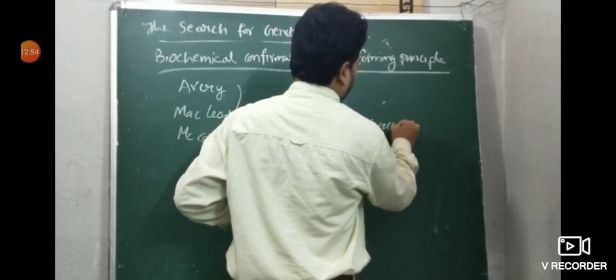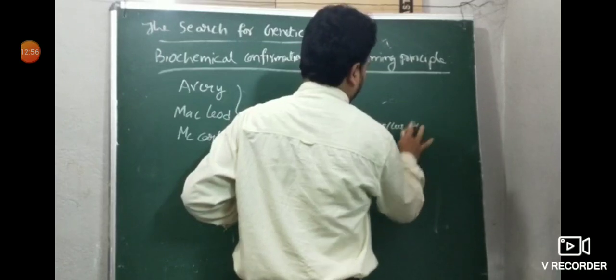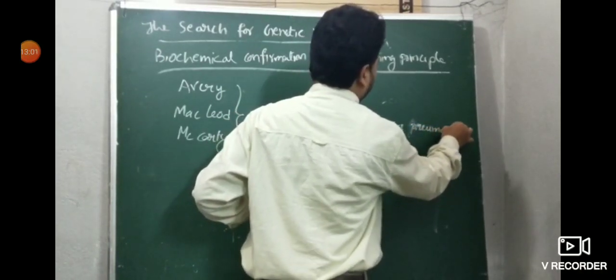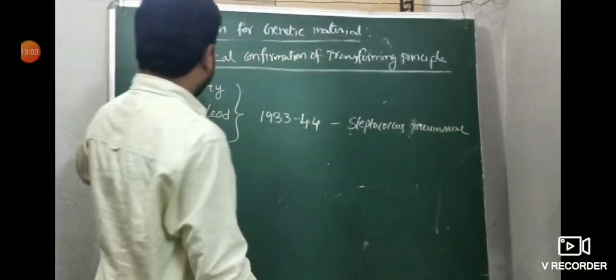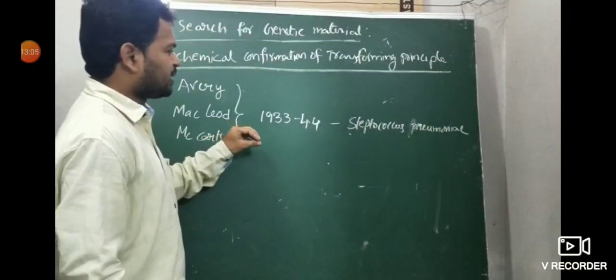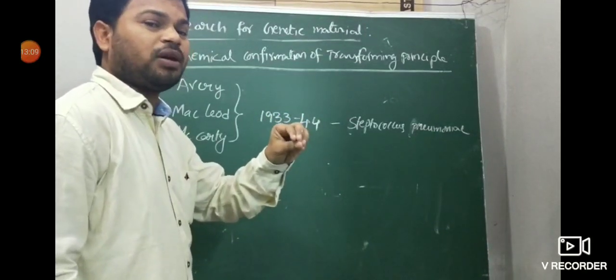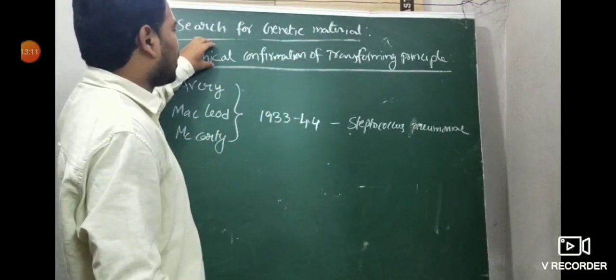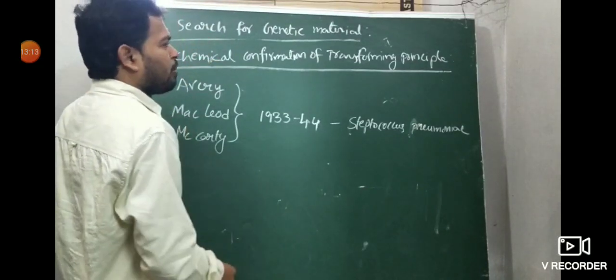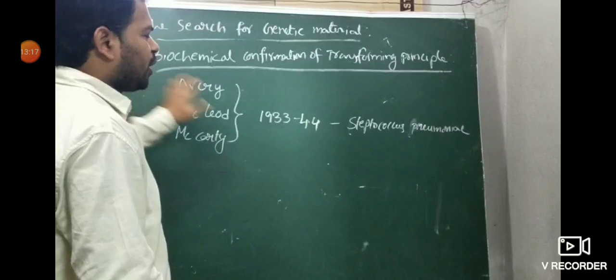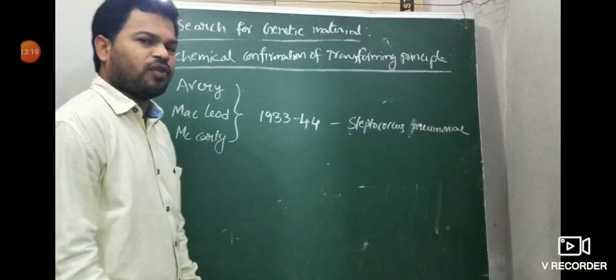These three scientists carried out research work in Streptococcus pneumoniae to give confirmation of the biochemical nature of the transforming principle, in the year 1933 to 1944.